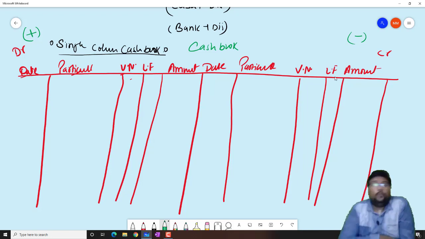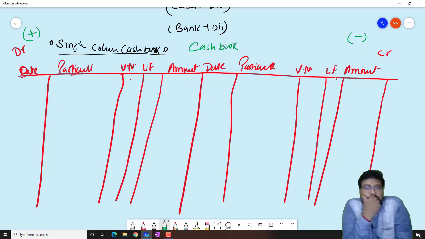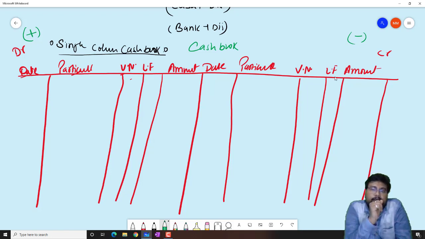For example, when we sold the goods for cash, definitely our cash will increase, so that sales will be recorded in debit side. When we purchase the goods, then our cash will decrease, and when our cash will decrease, that will be recorded in the credit side.